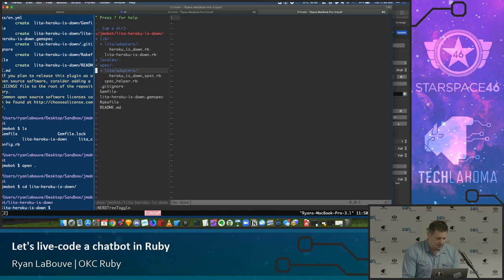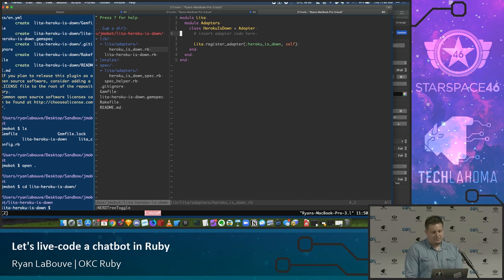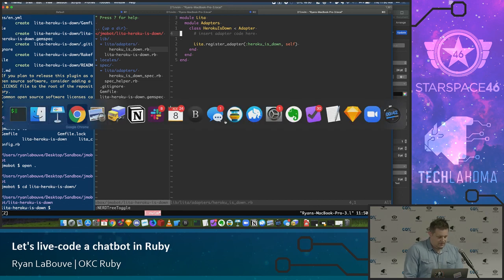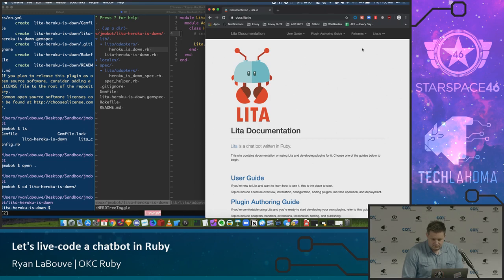One of the reasons why I really like Lita as opposed to Ubot, which I've used both, is that Ubot turns into a kitchen sink for me, where I have sprawling 1,000-line files of skills. But Lita is pretty modular, and it has some specs built in, which we'll use. We'll either drive our tests or confirm our implementation with them, depending on how we feel in a second. And then there's the adapter itself, so let's actually look at the docs for how we can use this.